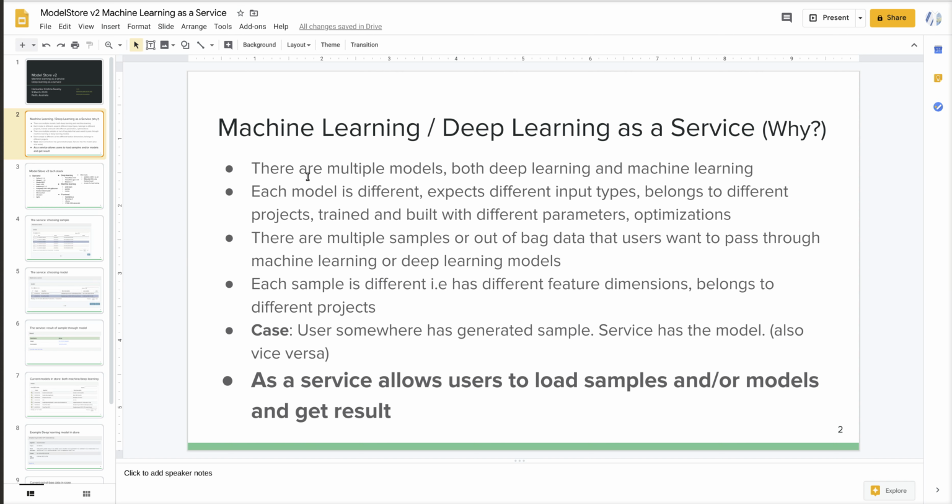Imagine that the user has trained and created a new machine learning or deep learning model and wants to pass existing samples through that new model, and the user also wants to make that model available for others. That's where the service comes in. The model store as a service allows users to load samples and/or models, pass the samples through the models and get the result. And this is done over REST APIs.